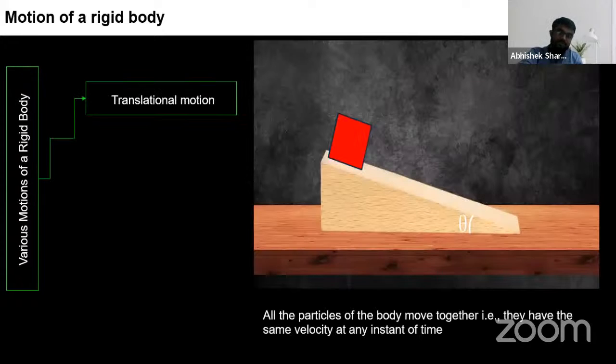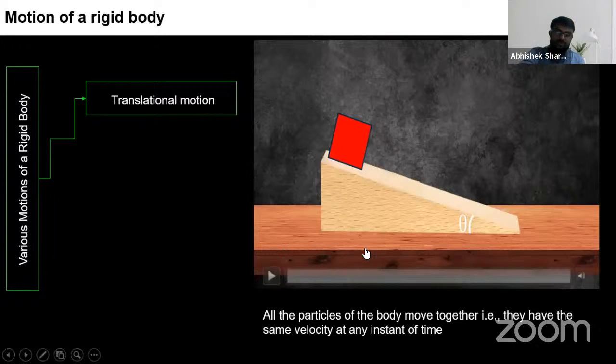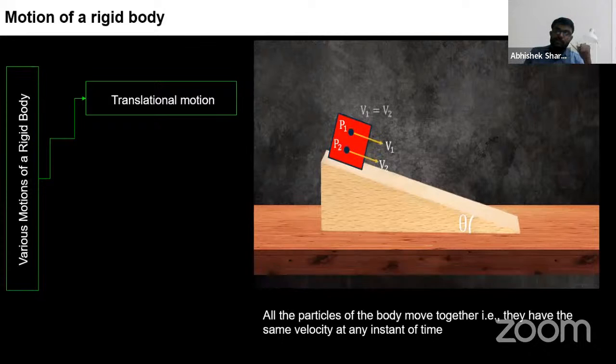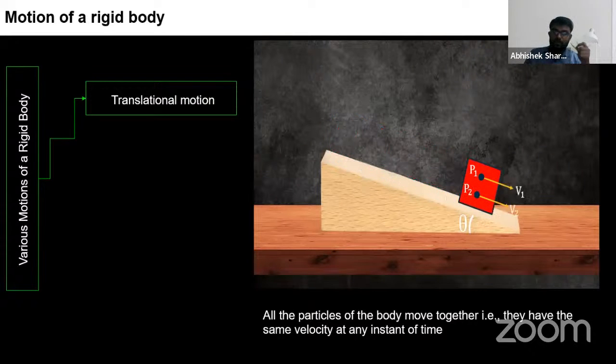Good. So let us see the various motions of the rigid body. What are the various motions of the rigid body? If you comment. Translation motion. Okay, this is also motion of the rigid body. Let us see it properly. So you can see here, block slides. What is happening? If the block is sliding, what is happening?